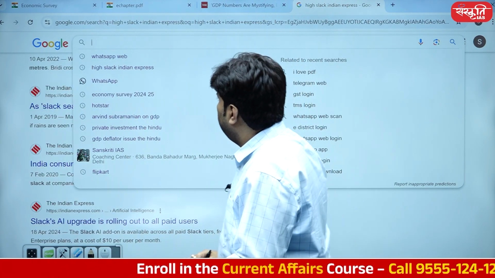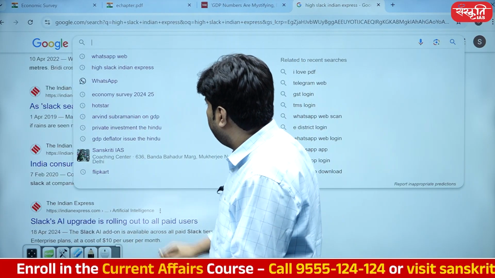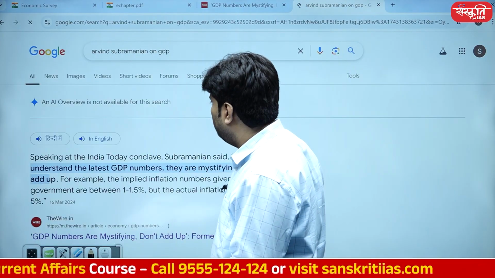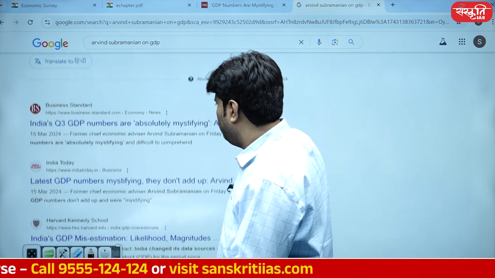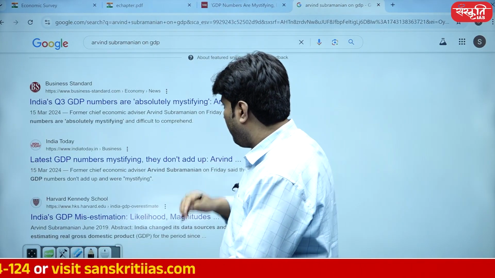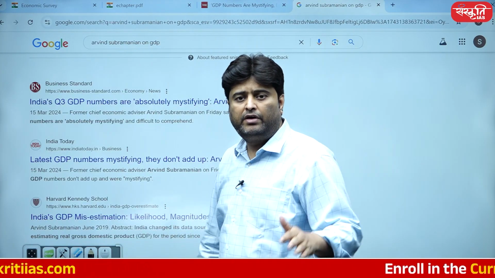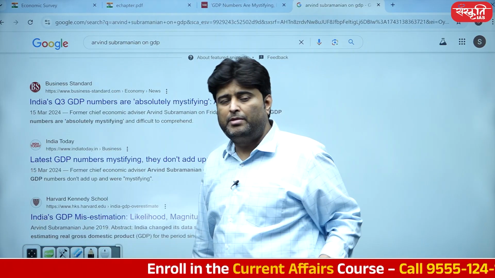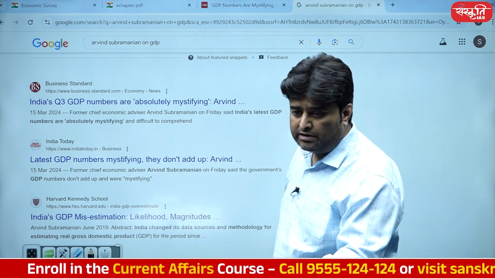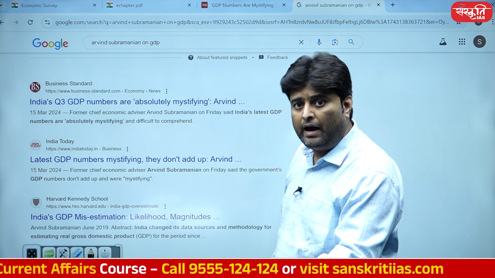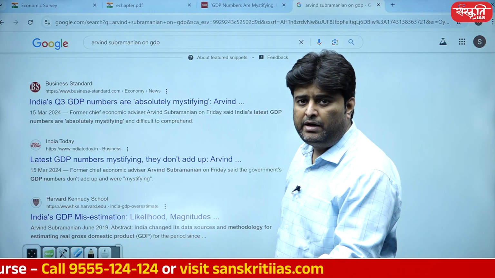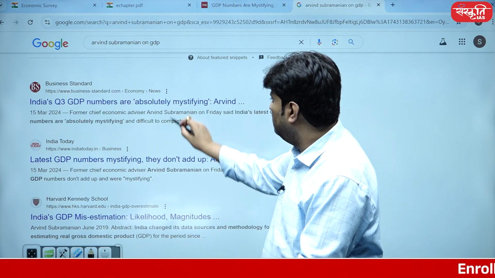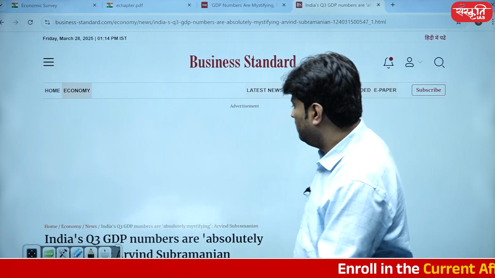All those important things that I've shared with you, I've already shown in the morning class, so it's become easier for me. I've already told you that India is having a problem of deflator, and Arvind Subramanian, former chief economic advisor of our country, is saying again and again that India is overestimating or overcalculating its GDP.